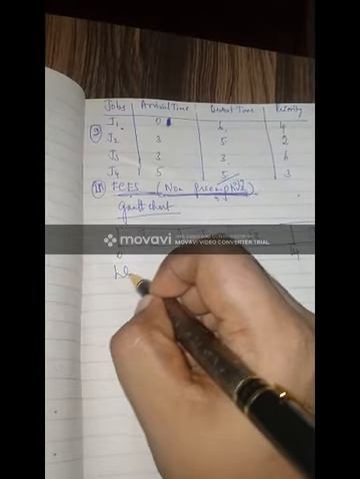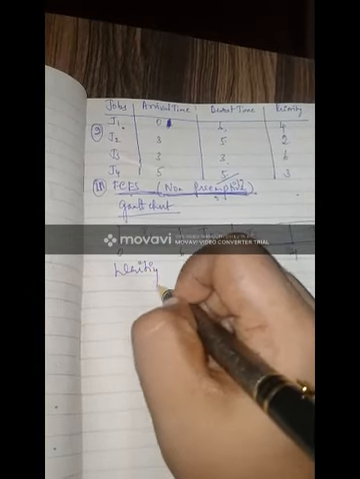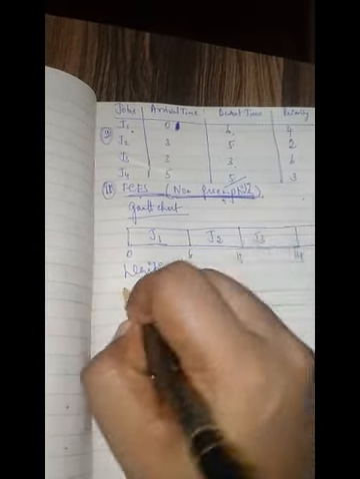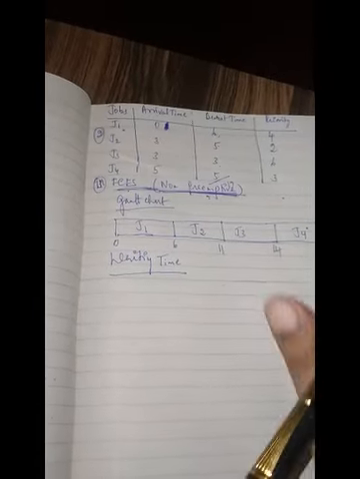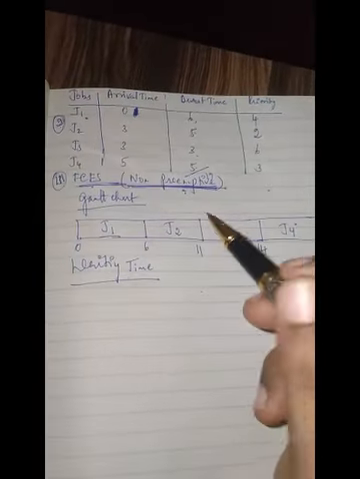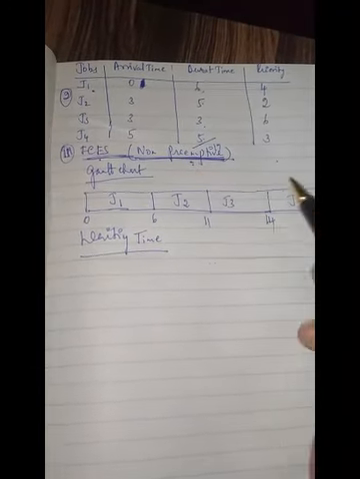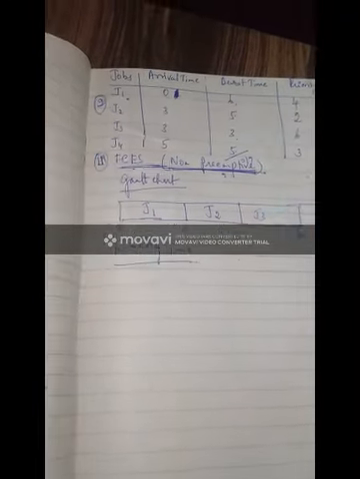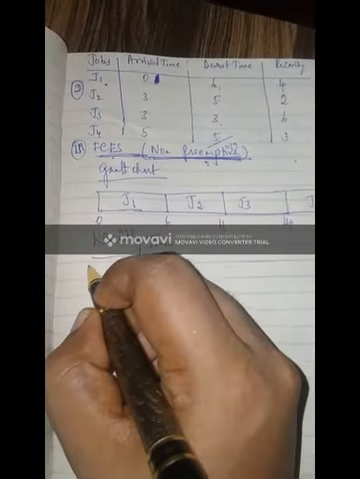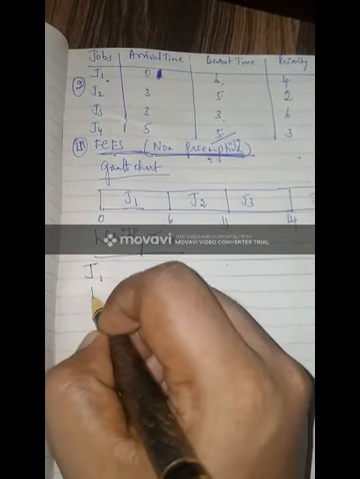Now, how are you going to calculate the waiting time? Since this is non-preemptive, we won't find it difficult to calculate the waiting time, because you're not stopping somewhere in between and giving the CPU to another process. You directly allow the process to execute, so waiting time calculation will also be easy here.